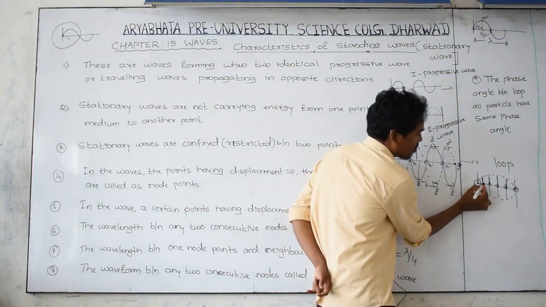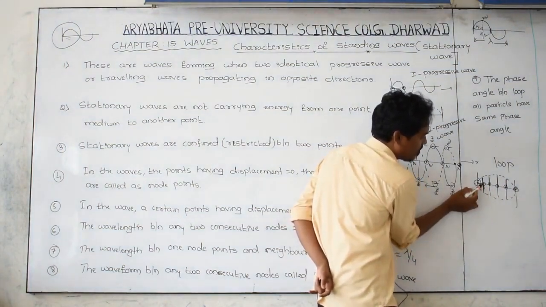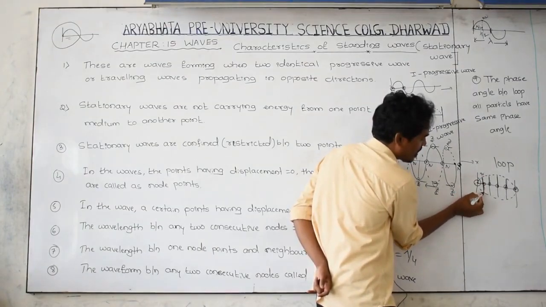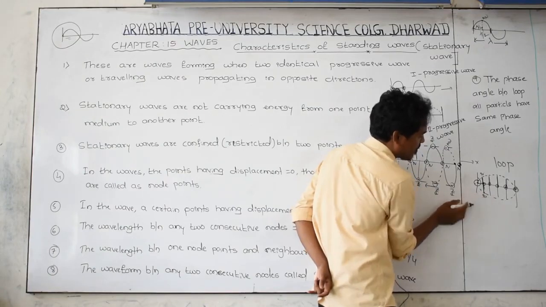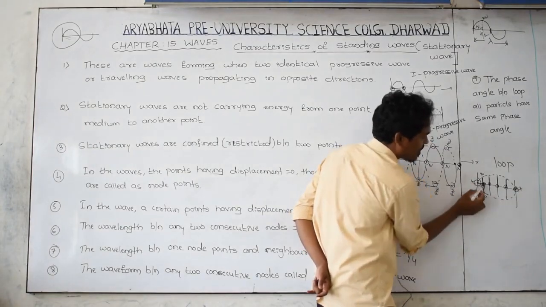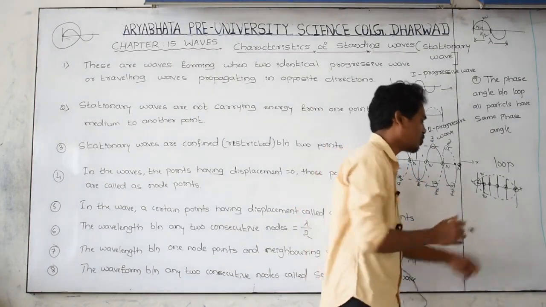Let us take this particle, except the node points. For this particle, the angle is 0. Here the angle is 90 degrees. Consider only particles 1, 2, 3, 4, the particles in one loop.